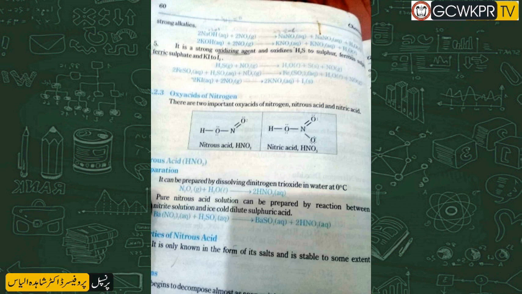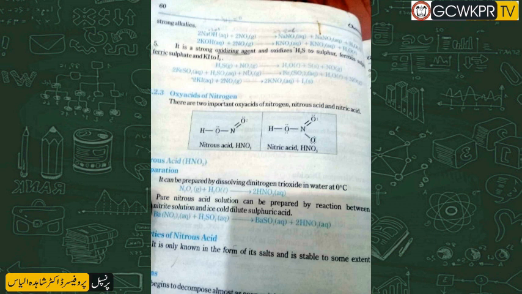Number 3, in the absence of air, it dissolves in water to form nitric acid and nitrous acid. 2 moles of NO2 and 1 mole of water results in the formation of nitric acid and nitrous acid. However, in the presence of air or oxygen, nitric acid is the final product.